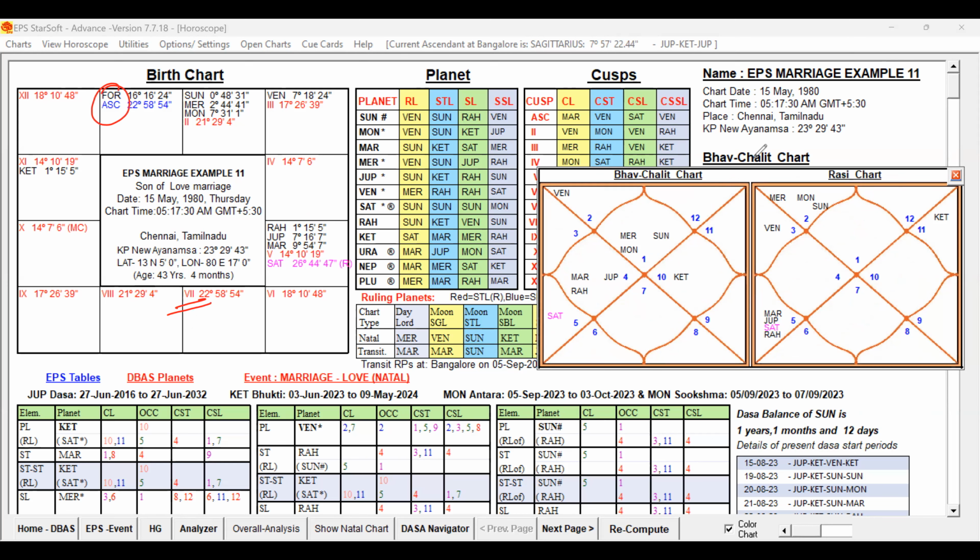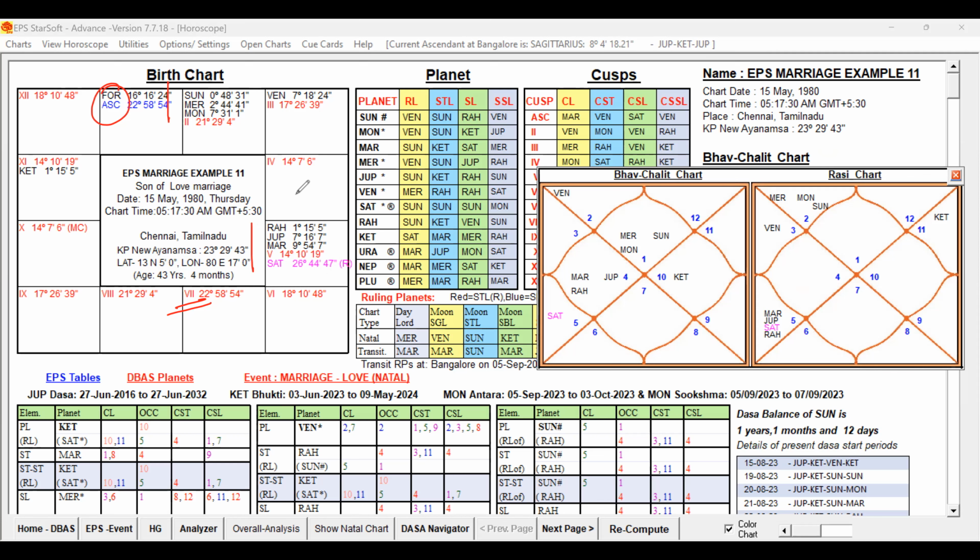Now you can see there are many planets conjoined here and also here. Rahu, Jupiter, Mars, Saturn are conjoined in Leo, and Sun, Mercury, Moon are conjoined in Taurus. When two or more planets are conjointly present in one Rasi, many planets will get influenced by those planets because they will be connected to each other.